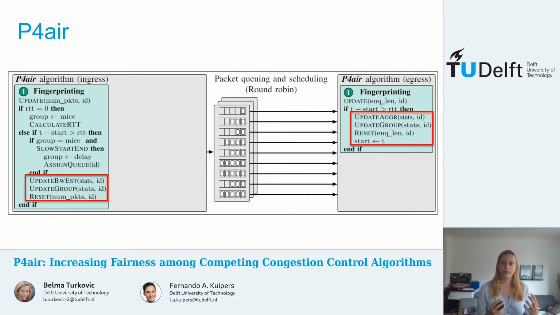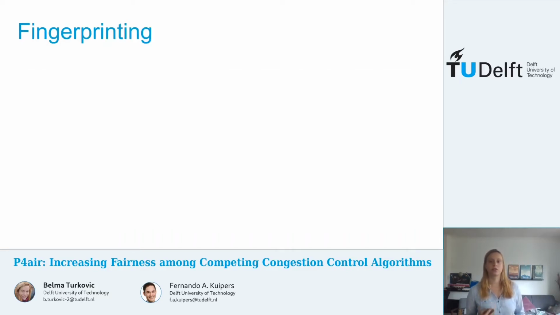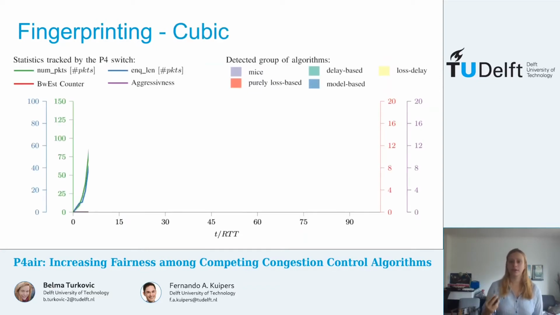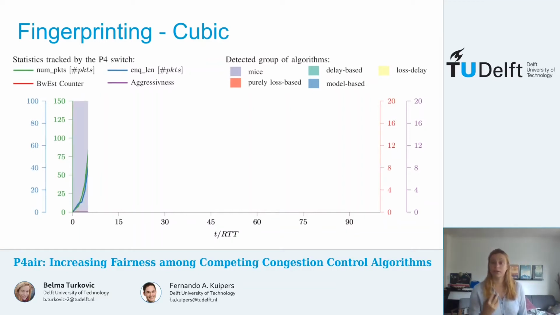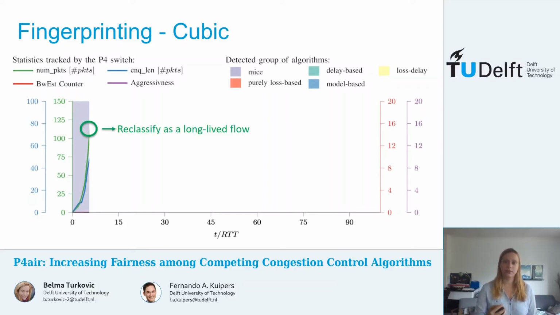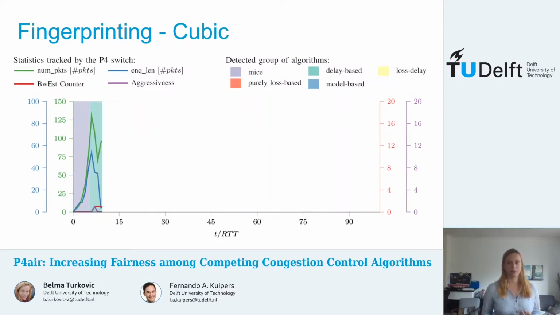We decided to do this since most congestion control algorithms change their behavior each RTT to react to events or lack of these events. So I'm going to explain this in a bit more detail on an example. If you look at a typical cubic flow at the beginning, the sending rate keeps increasing, and P4air classifies cubic as a mice flow. As this continues, eventually the sending rate reaches its bandwidth delay product, as we see here, and the flow is being reclassified into the long-lived groups, in this case the delay-based group.